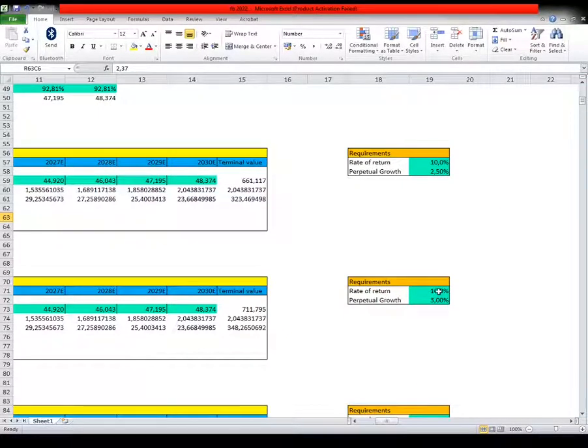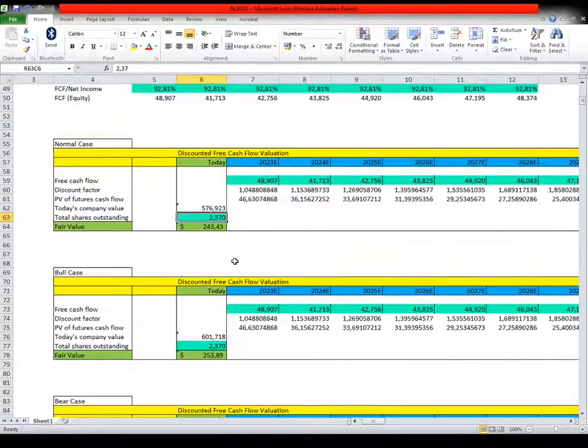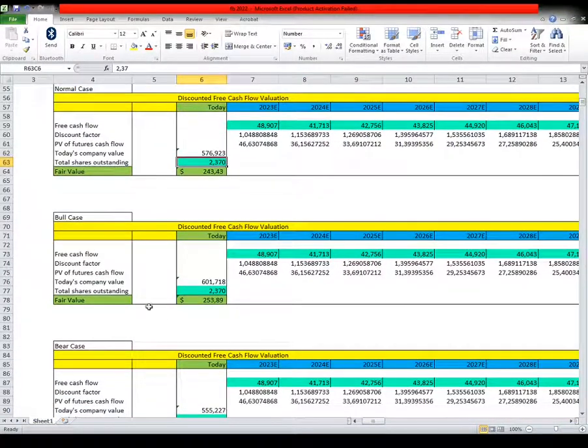For our bull case, we do the same thing, except the rate of return that we are requiring will be always 10%, but we will expect a bigger perpetual growth in the future of 3%. So if we are bullish on Facebook, the fair value for the stock will be calculated at $253.89.